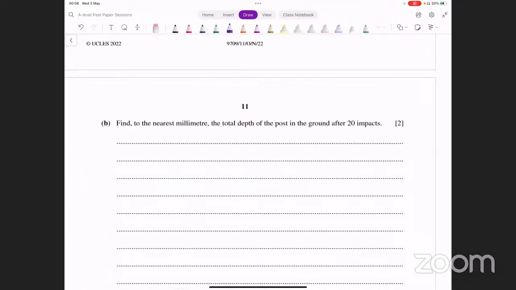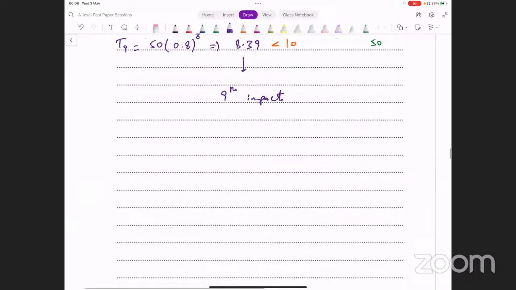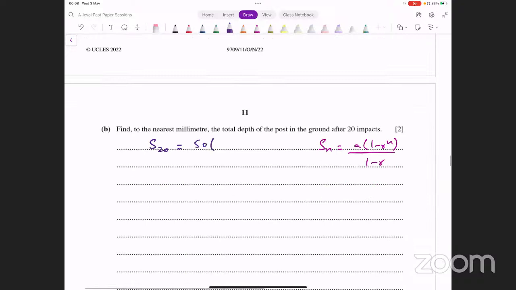तो आपको क्या फाइंड करना है? सम ऑफ द फर्स्ट 20 टर्म्स. दैट्स ऑल दैट यू आर लुकिंग फॉर. व्हाट्स द सम फॉर्मूला फॉर अ जीपी? It's a into 1 minus r raised to power n divided by 1 minus r. Just input values in that formula. A is 50. R is 0.8. So that's 0.8 raised to power 20 divided by 1 minus 0.8. And just evaluate this number and see what this turns out to be.